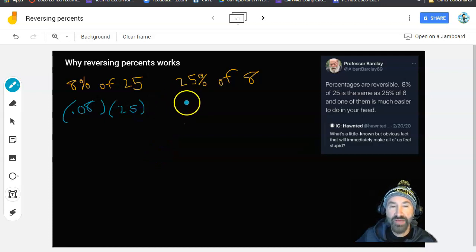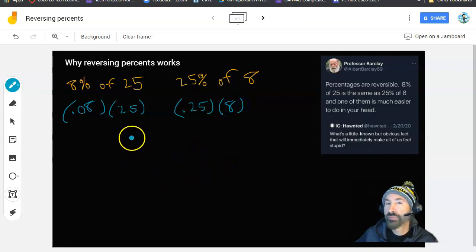Then over here, we've got 25% of 8. Let's see how we'd write that out. That'll be 0.25, that's 25 out of 100, and that will be times just 8. So far, they don't really look like they're the same. And I would think that many people might say, well, wait a second, I don't see how those two could be the same, or what is it that makes them the same?